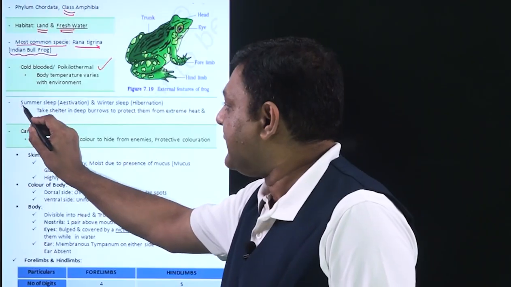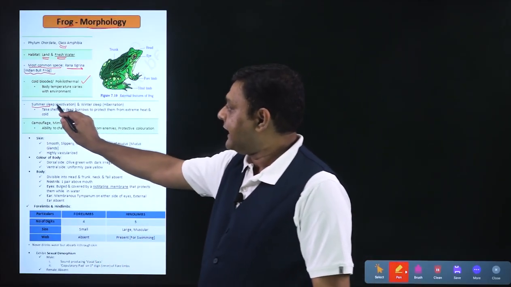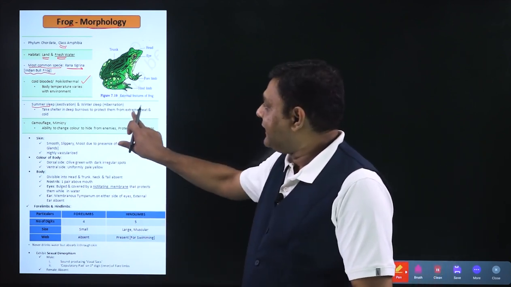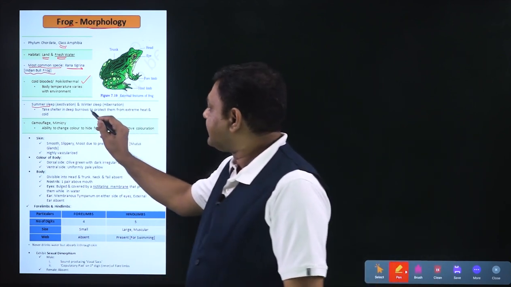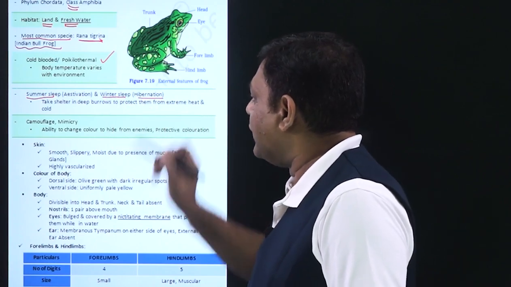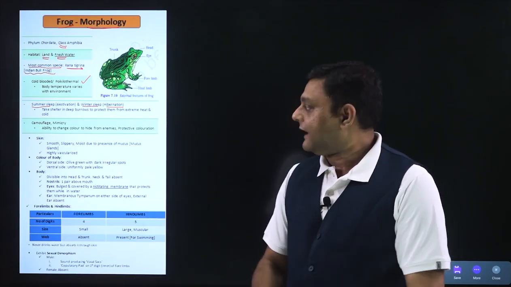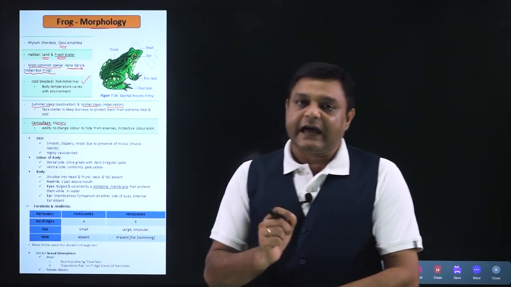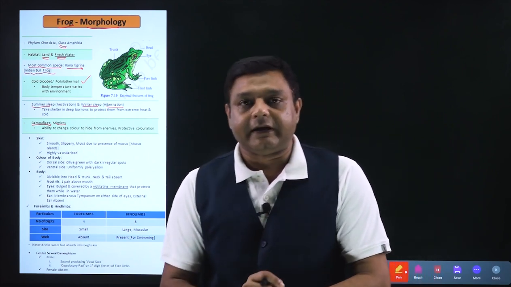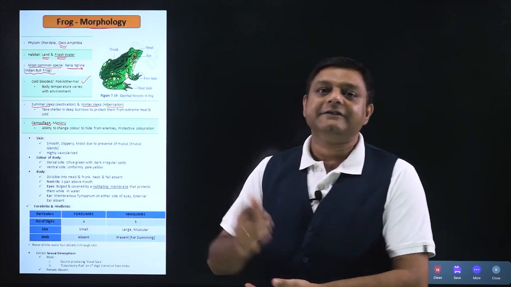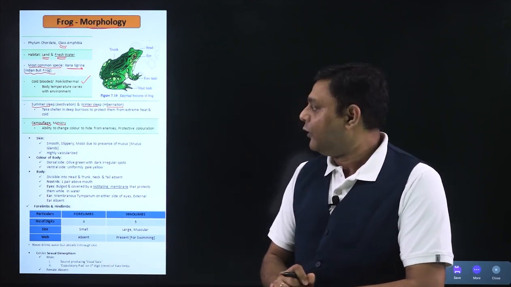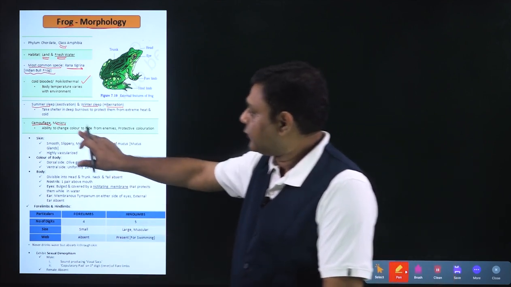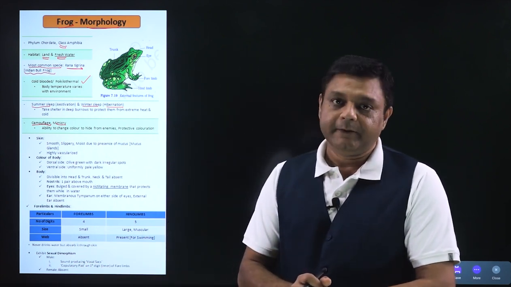Because in summer, temperature will increase, and to protect itself, it will go into deep burrow in moist soil, and it will protect it from heat, and the similar thing happens in winter sleep, that is called as hibernation. Another character in frog is the presence of camouflage or mimicry. So camouflage or mimicry is the property in which frog will change its color to match with its background, and that is how it can get protected from the predators. So this particular character is called as camouflage or mimicry.